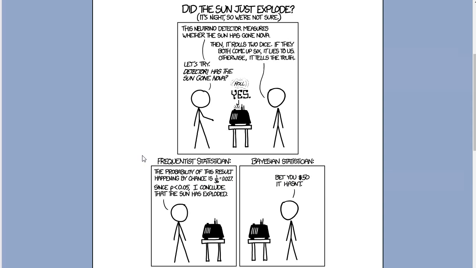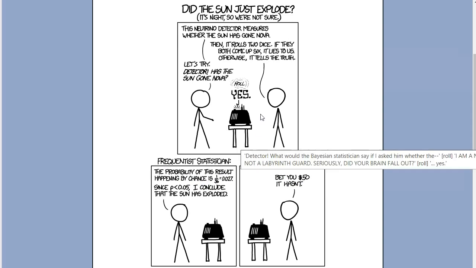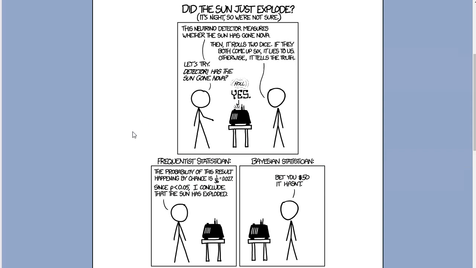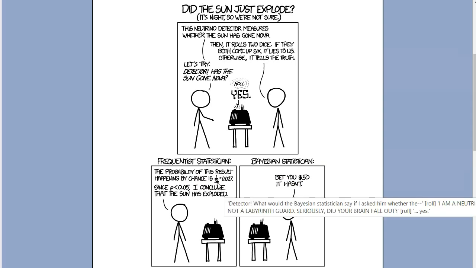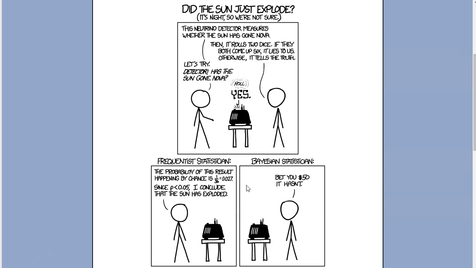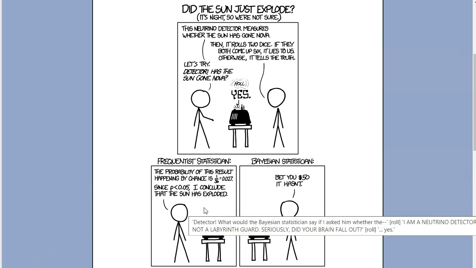If this null hypothesis is true, what would be the likelihood that our detector answers yes? This would only happen if with 2 dice we throw a 6 two times. So the probability is 1 over 36, and that's roughly 2.7%. Now the interpretation of a p-value would be, how likely is it to get such a result if the null hypothesis is indeed true, if the sun has not exploded? Then the probability would only be this 2.7%, so the p-value is below 5%.